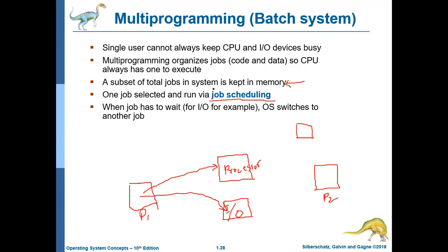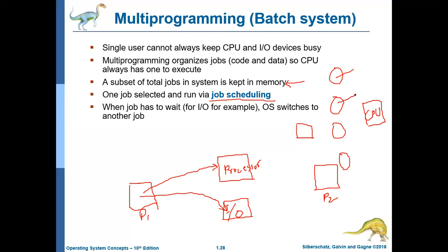Job scheduling means you are having so many jobs, or you can say the processes. Both are the same. You are having so many jobs. You have a single processor, or you can say CPU. You have to organize these processes on the CPU. For example, in the starting 10 milliseconds, this process is going to run.